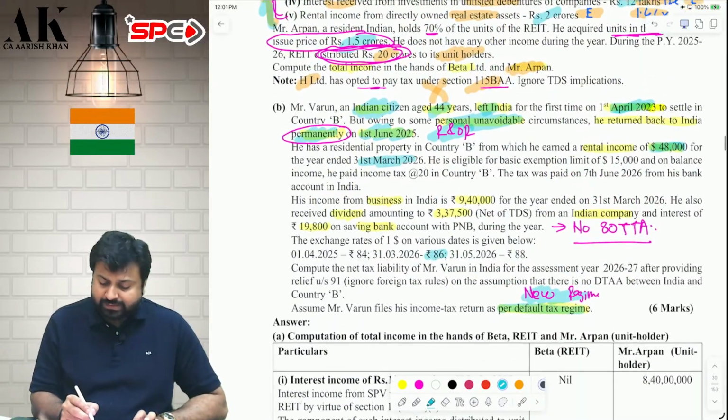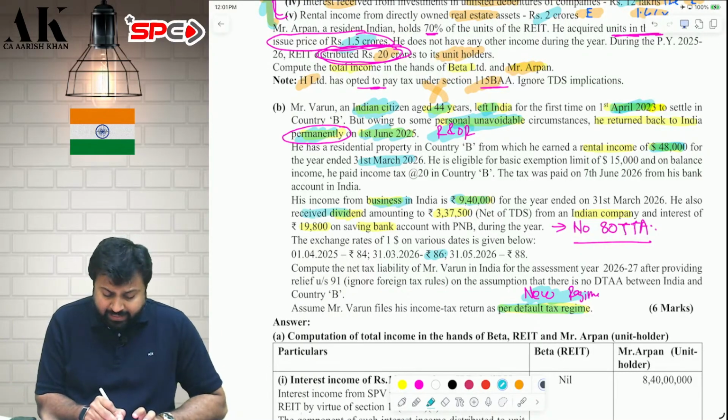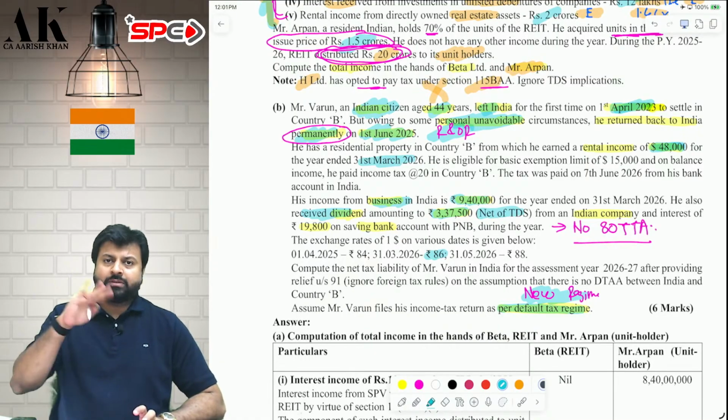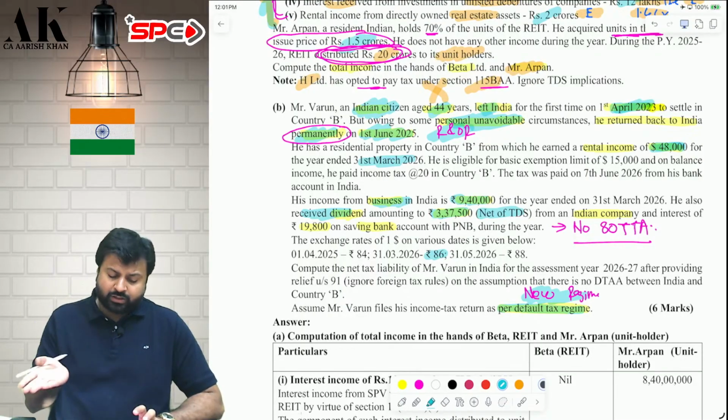What is the second income which is taxable? The rest of all incomes are Indian incomes only. Business in India 9,40,000 that you can take under PGBP. Dividend received 337,500. This is net of TDS. So you have to gross up this dividend. Divide by 90%. On dividend, 10% TDS is deducted under 194 by a domestic company. Therefore gross up this by 90%.